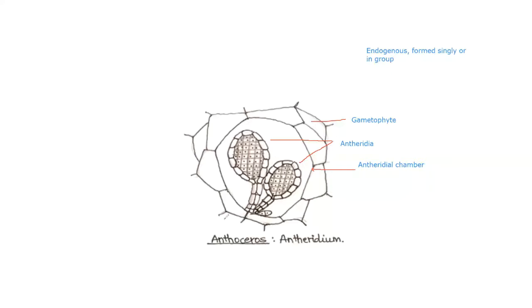And here you can make out that each antheridium has a stalk, and it also possesses an oval shaped body. This is the stalk and this is the body.